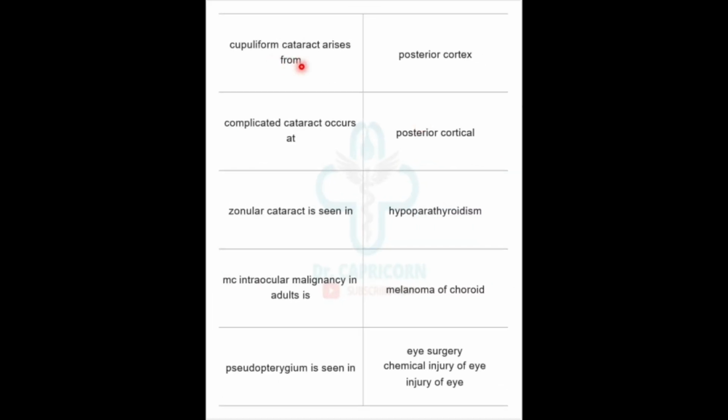Pupillary cataract usually arises from posterior cortex. Complicated cataract occurs at posterior cortical part of the lens. Zonular cataract is seen in hypoparathyroidism. Most common intraocular malignancy in an adult is melanoma of choroid. Pseudoptosis is seen in eye surgery, chemical injury of eye, and injury of eye.